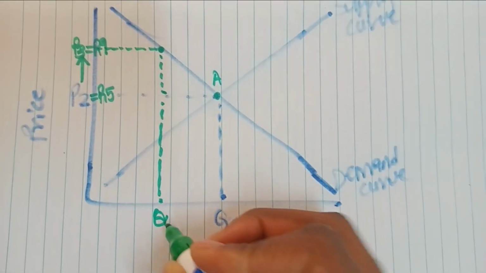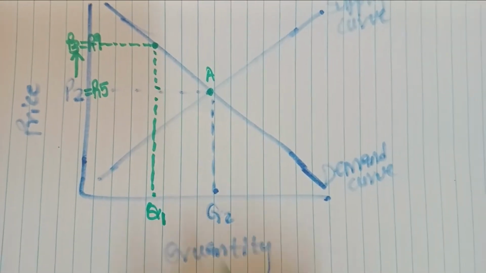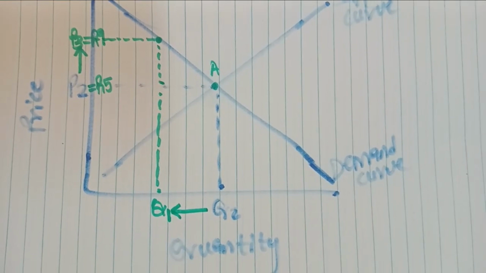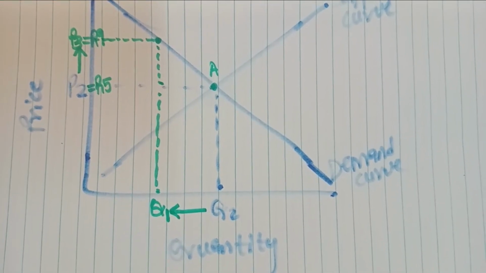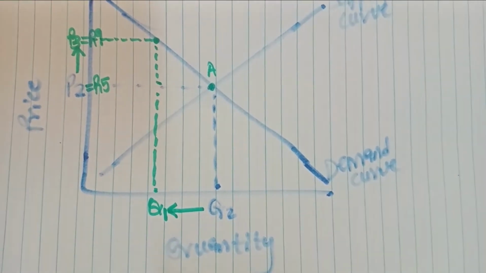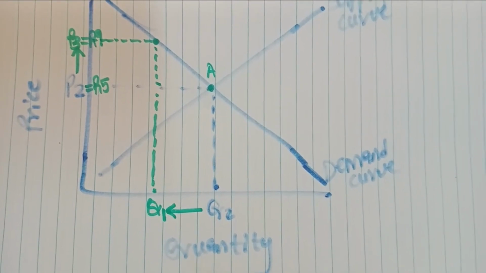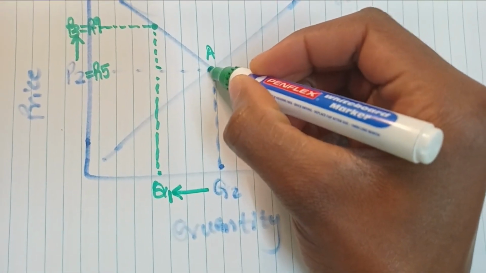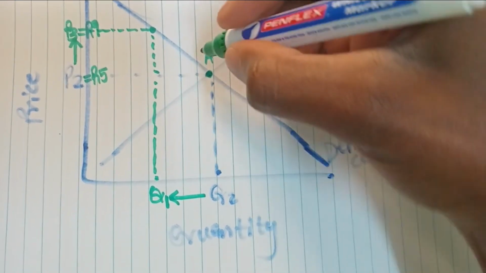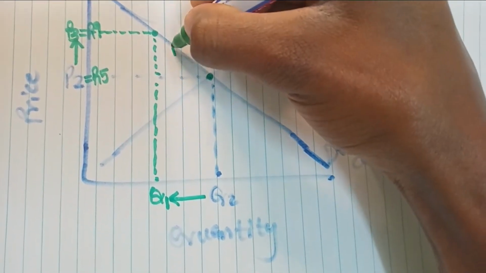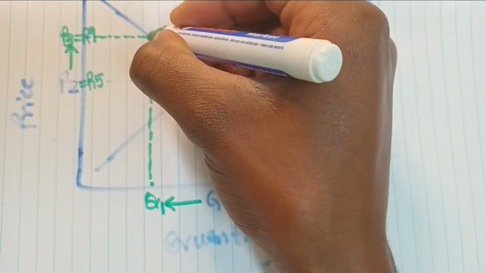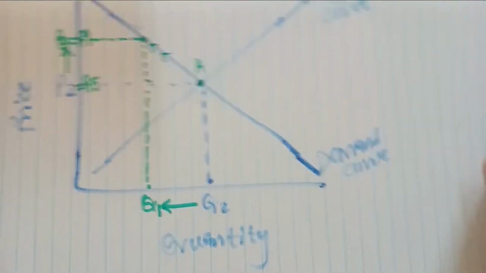From Q2 to Q1, that means the quantity demanded has decreased. It was here, the quantity demanded was here, now it is here.